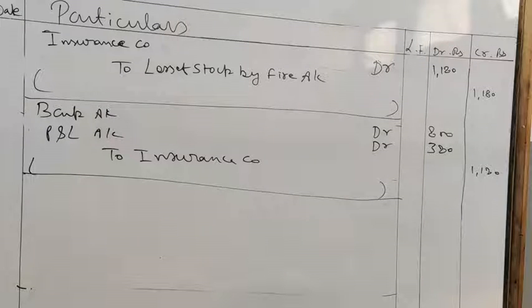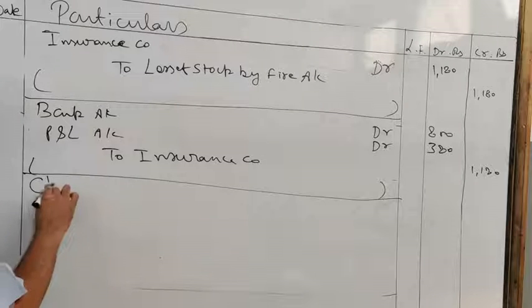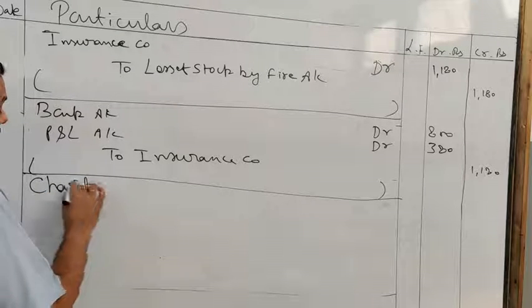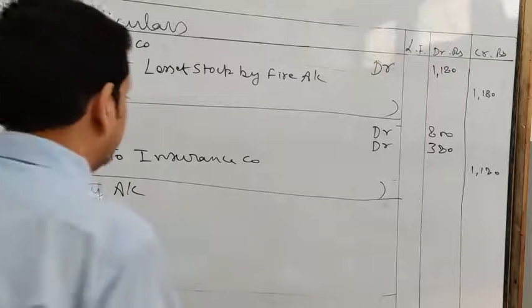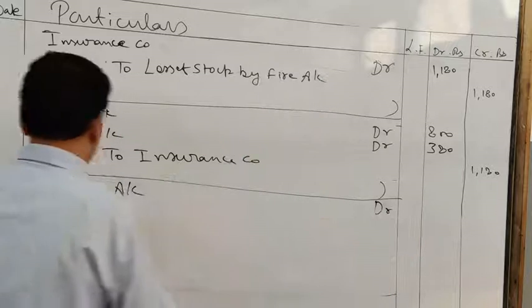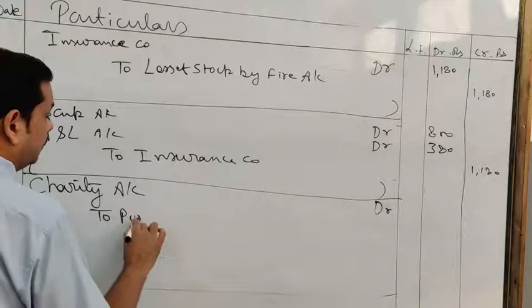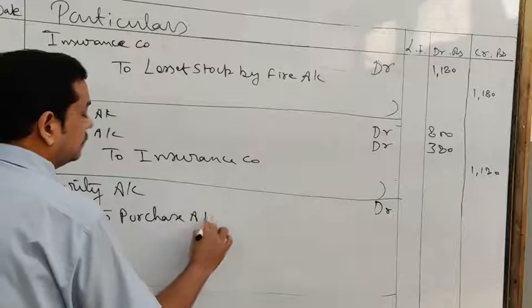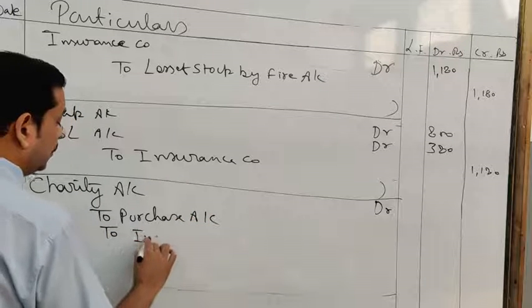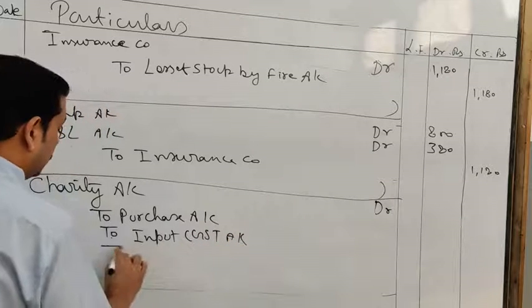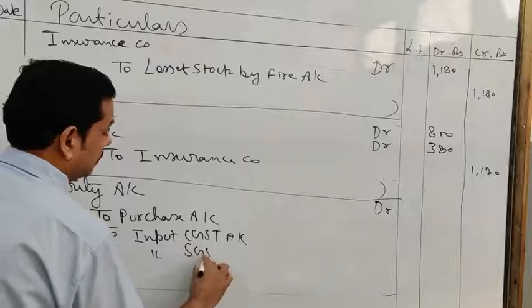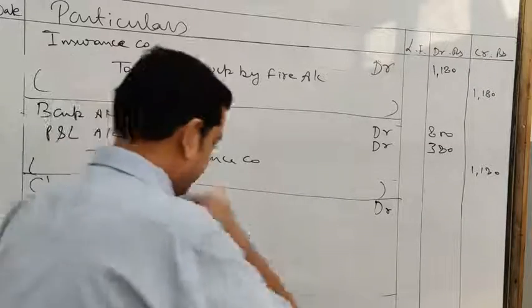Next, goods costing 500 given as charity, sale price is 600. We have nothing to do with the sale price. So again, charity account debit to purchase account, to input CGST account, to input SGST account.